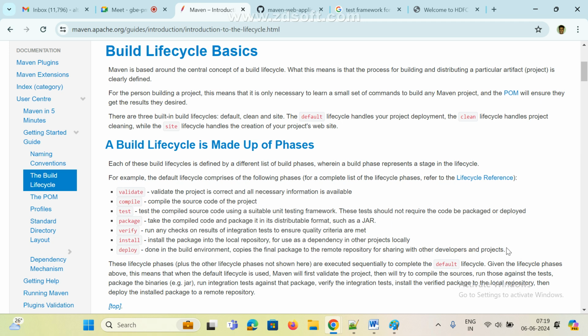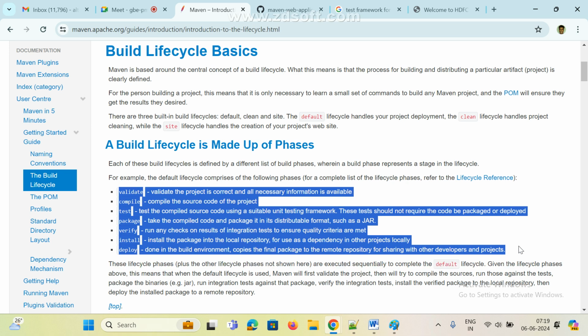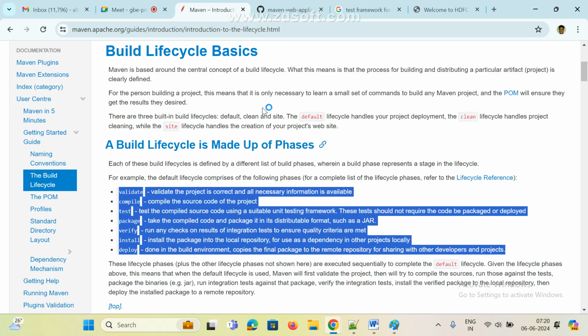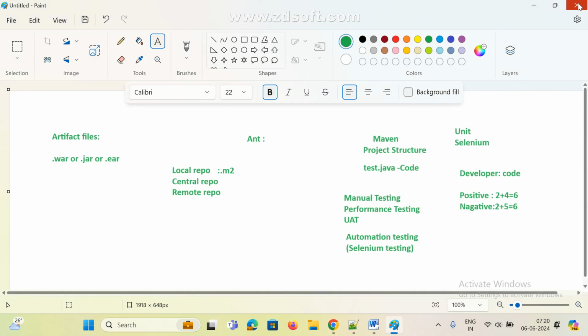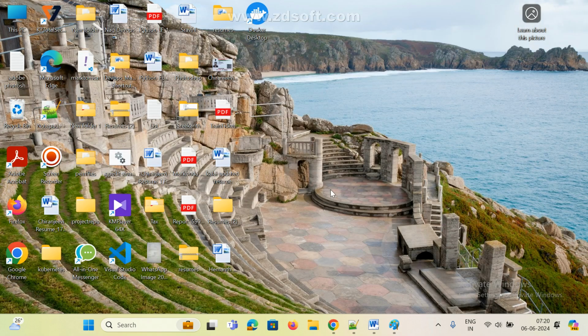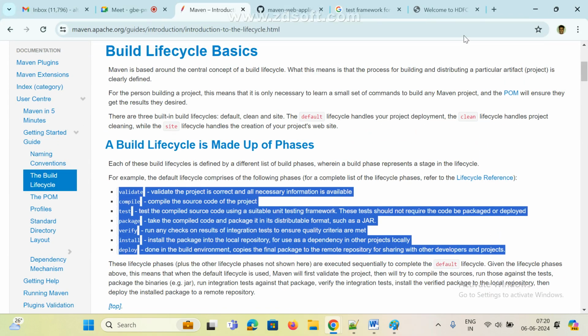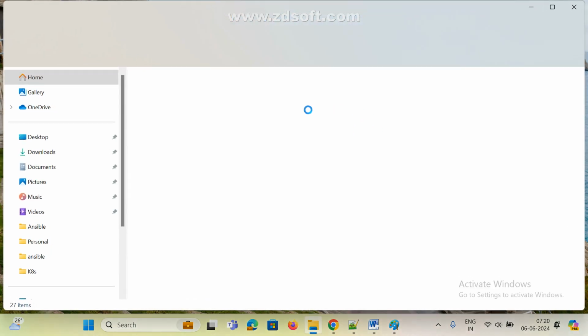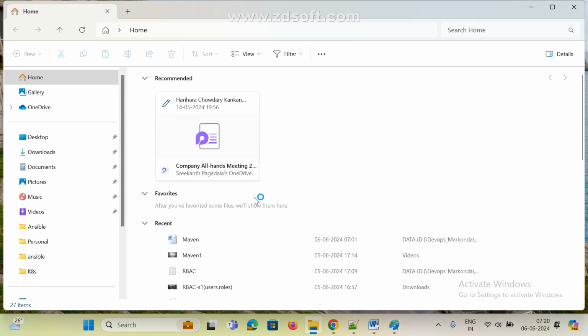Clear, guys? Anyone any doubt here? Now I am going to see practically how it will work. Yes or no? Clear? Yes. Okay. Yesterday I set up Maven, right? If you want to set up Maven on our machine, first you need to download the zip file. Download Maven, extract it on our local machine, and set the path in the environment variable. That's it. Very simple steps only.